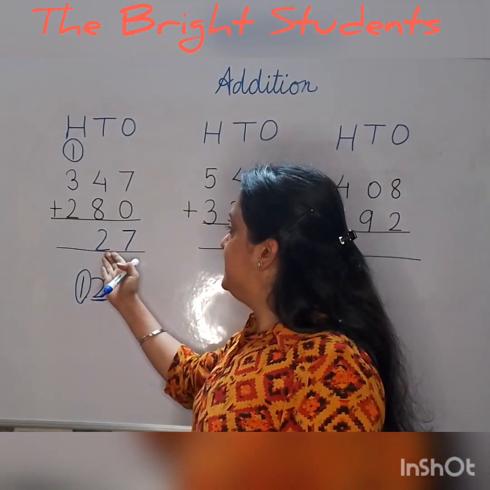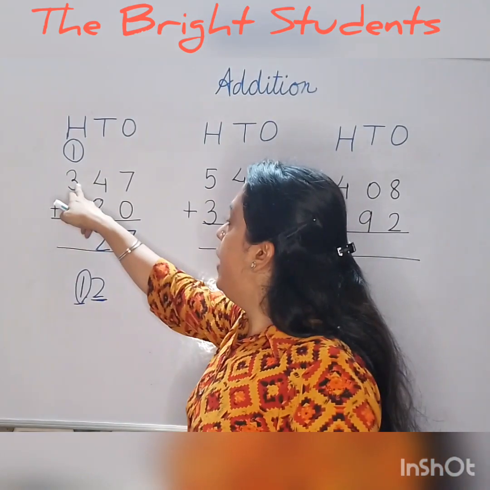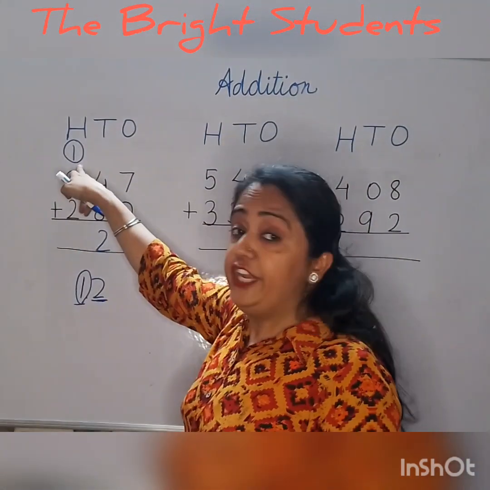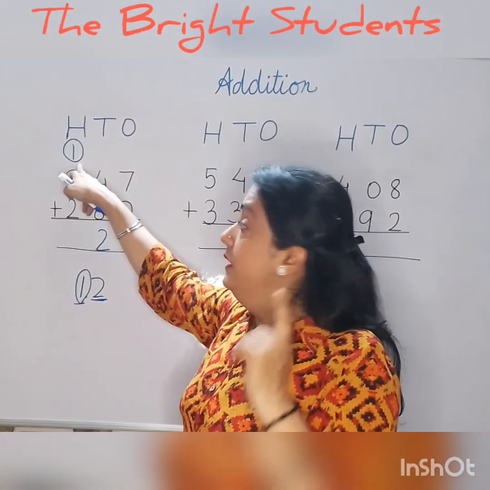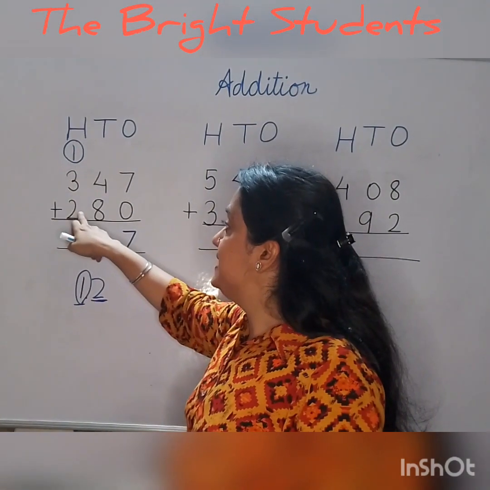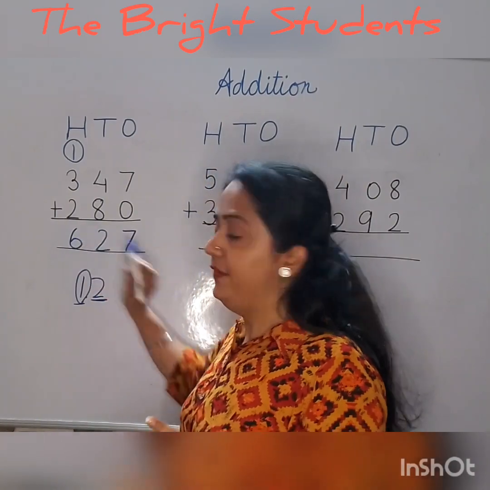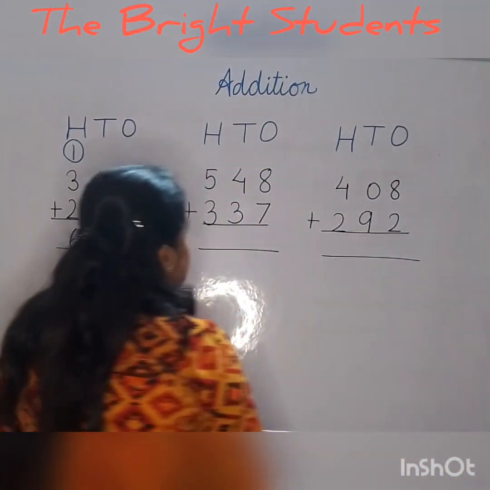The tens place will give this one to the hundreds place. Now we will add 3 plus 2. It is 5, and don't forget to add the number which is written at the carry, right? That is 1. So 3 plus 2 is 5 and 1, 6. Right? So our answer is 627. Let's see the next sum.